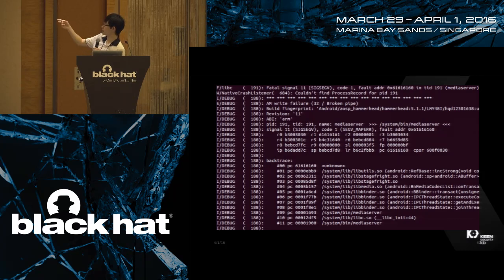We can see that the register is pointing to B3003030. This is a heap address that we use heap spray to push the heap to, the address B3003030, and we will put some malicious content we control there. For Nexus 5, this is a very stable address, and for other phone models, we may need a bit of change. So we have finally resolved the problem of PC control here, and we still need the info leak due to the modern ASLR mitigations.